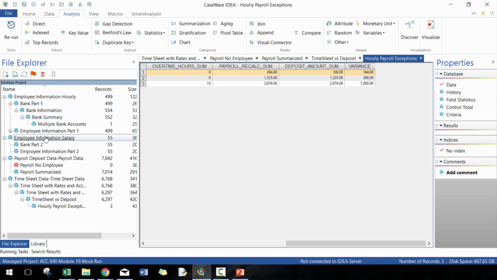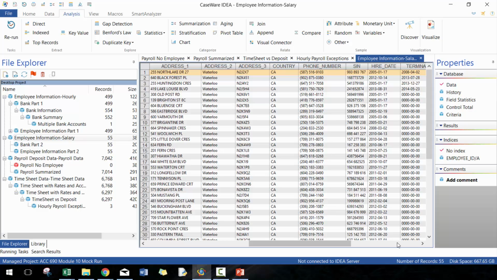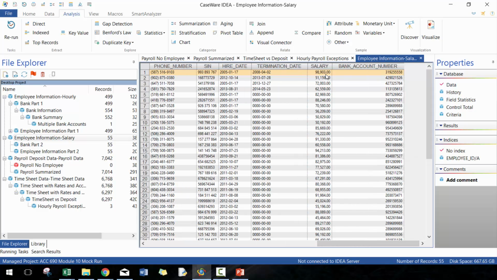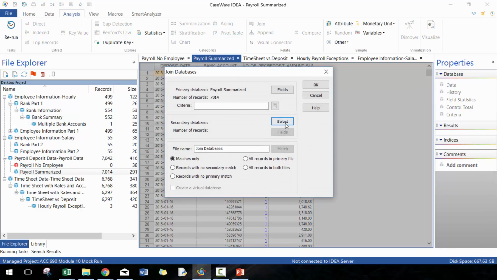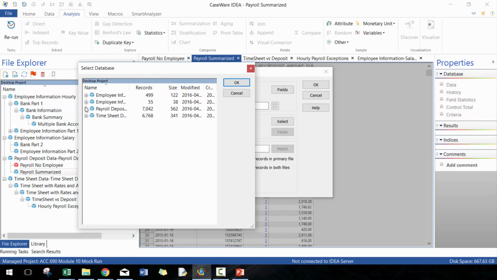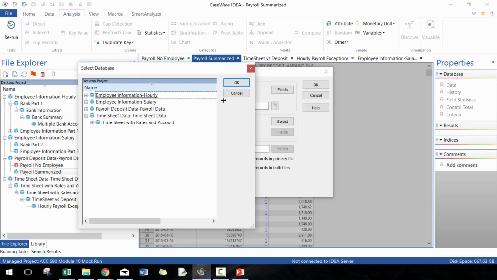The next one is salary employees. So what we have to do here is calculate what their salary amount should be, and then we'll compare it to what their payroll deposit data is each week. Okay, perfect. So what I'll do first is do matches.